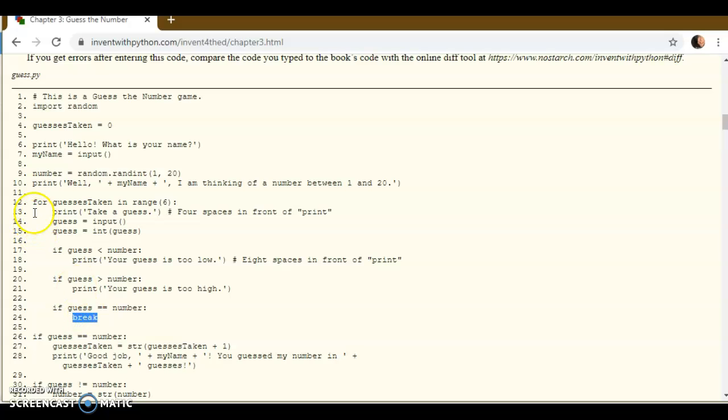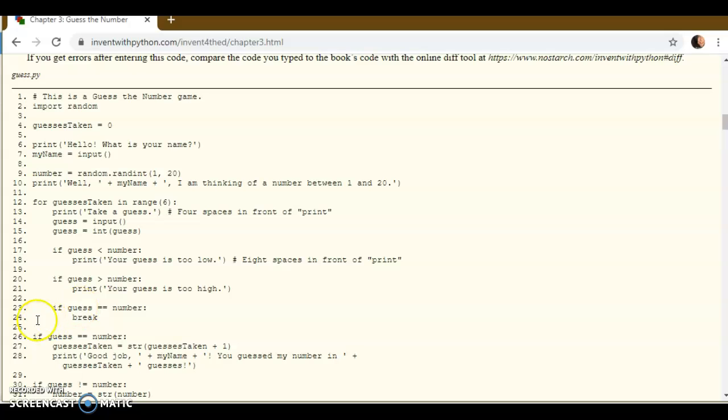Break means, okay, our for loop is going 6 times, but if it runs across a break statement, that's just like, okay, stop right now, we're done. If you never hit a break statement, then it will do this 6 times. This is a loop. But as soon as you hit a break statement, it'll go down here. So they put in a number, and it's either too high, too low, or exact. If it's exact, it'll go down to the next line. But if it's too high or too low, it'll try again. Take a guess, until 6 times is up.